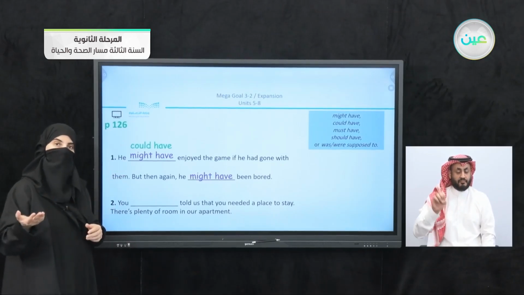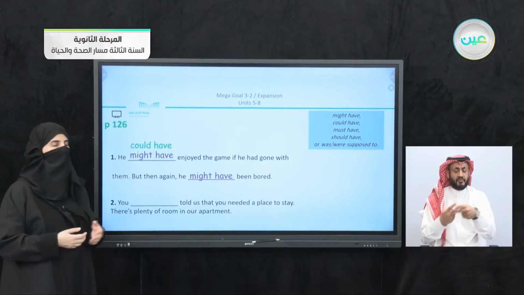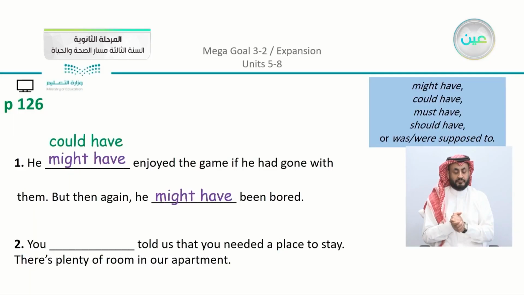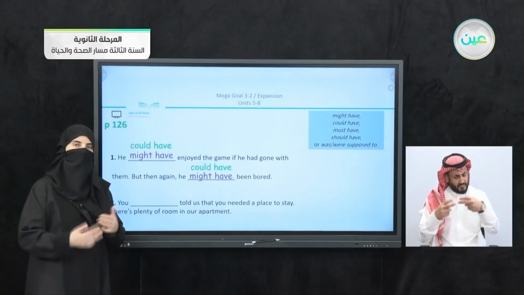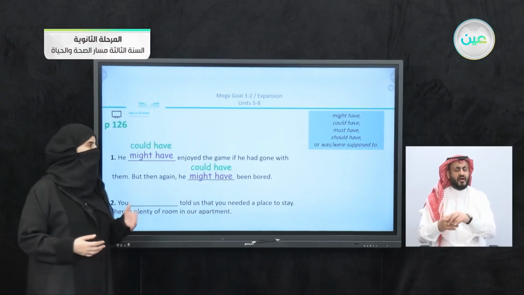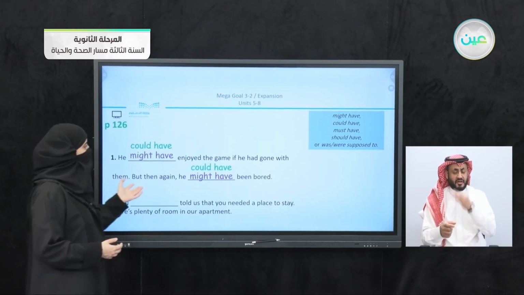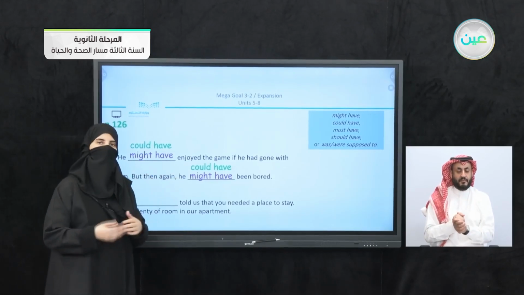So if you have chosen to say could have, this is also correct. And also in the second part, could have can be used. Now this is a chance to be a little bit creative in your sentences and not just repeat the same verb. So you can say, for example, he could have enjoyed the game with them, but then again he might have been bored, or the opposite.